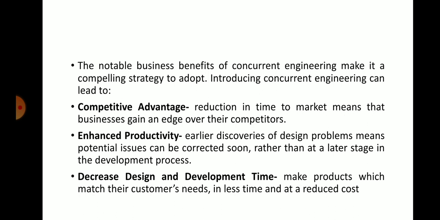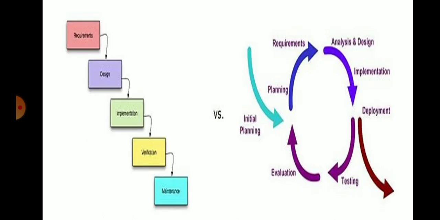These are the notable business benefits of concurrent engineering as a long-term strategy. Okay. It enhances productivity, decreases design and development time. It is a competitive advantage for the organization. These are the main advantages of having concurrent engineering incorporated in the product design. Nowadays all the MNCs and Fortune 500 companies work with concurrent engineering, not with a sequential engineering or a traditional waterfall process. Understand? So in this diagram I will show you the difference between the traditional one as well as the concurrent engineering.